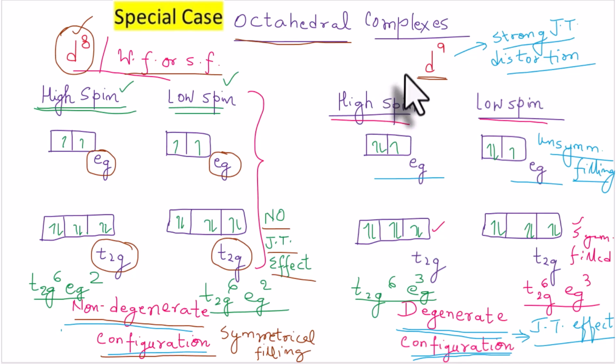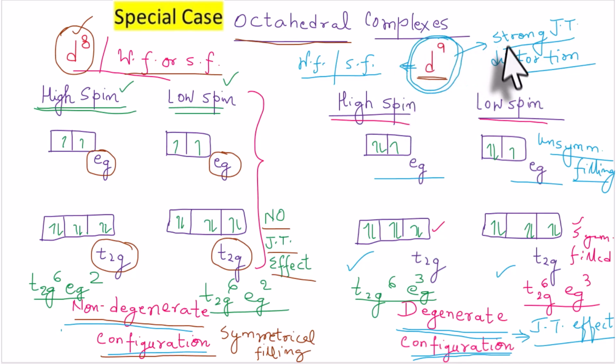And this d9 configuration is also irrespective of the strength of the ligand, whether the ligands are weak field or strong field, that is, the complexes are high spin or low spin. In both the conditions, they will give a similar arrangement or filling of electrons in both t2g and eg orbitals. And that is why d9 is also a special case for octahedral complexes, which will always show strong Jahn-Teller distortion.